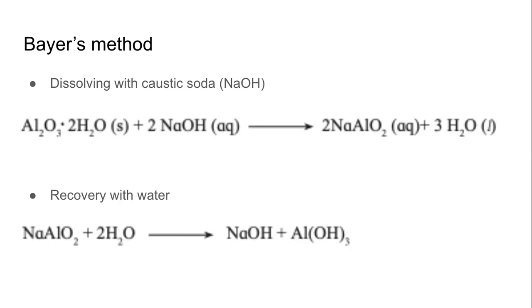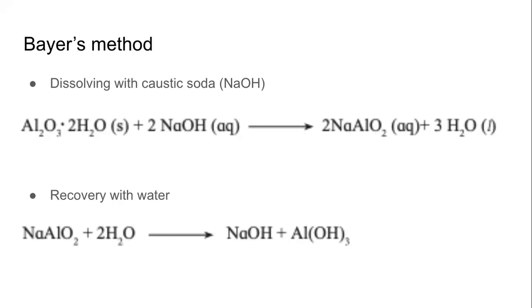For this reaction to take place, it needs high heat and pressure. So this is carried out in a container which is called a digester. The equipment is digesting the ore. It is forming sodium aluminate, which is dissolved in water, the solution.